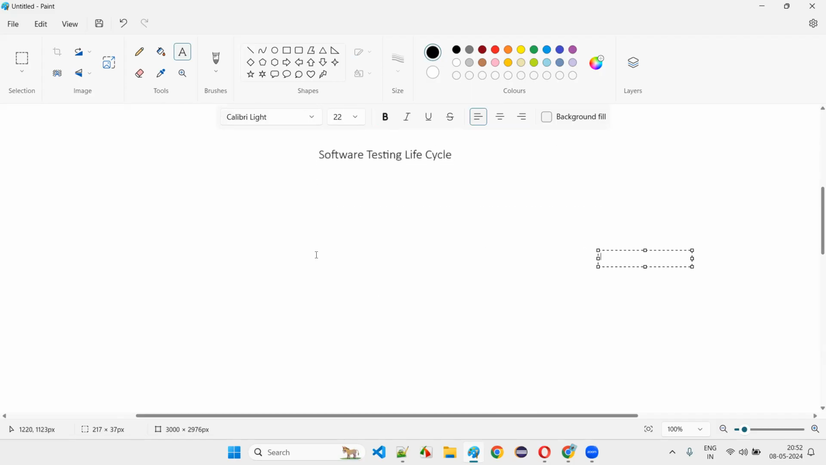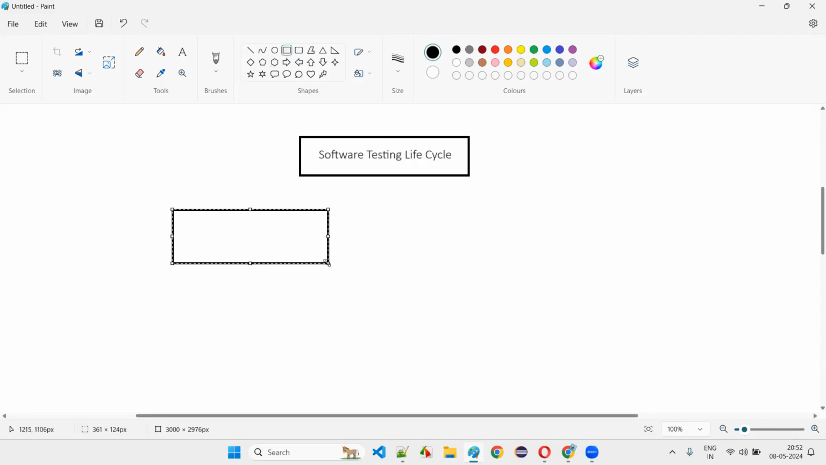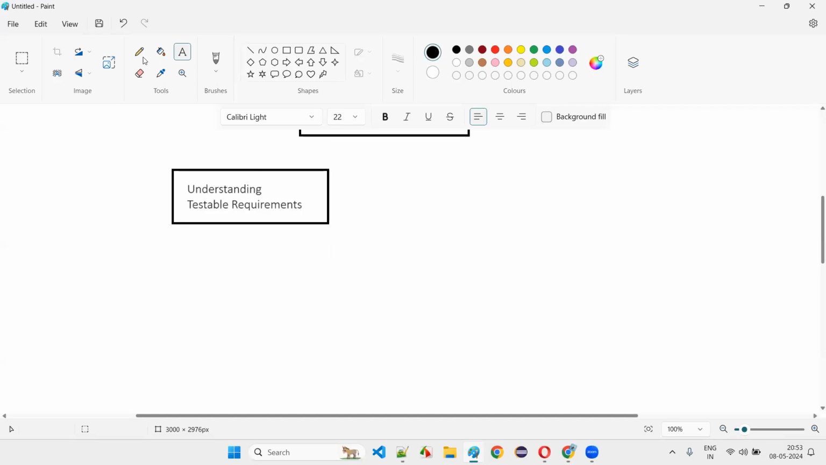Once the software testers are assigned to the project, what will they do once they receive the BRS document? They will understand the requirements, the testable requirements. Some people call this requirements gathering and analysis. You can say understanding testable requirements. Don't take it seriously, just at a high level, okay.